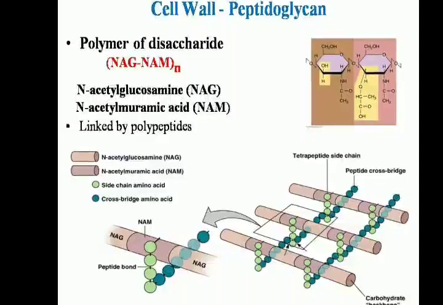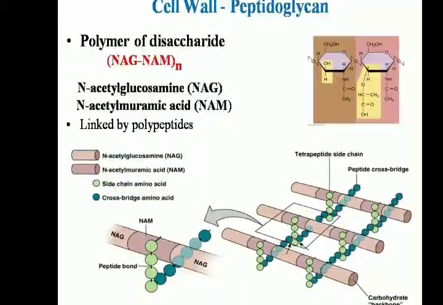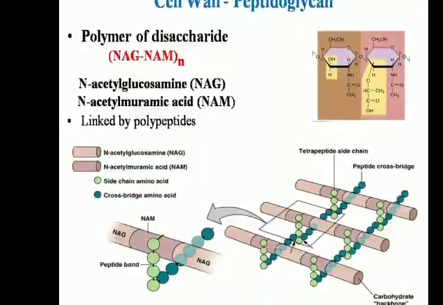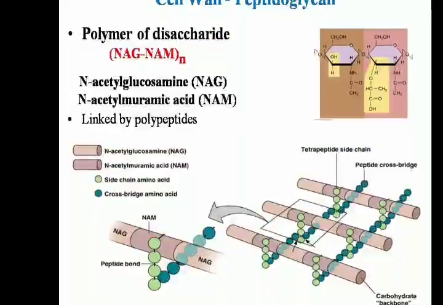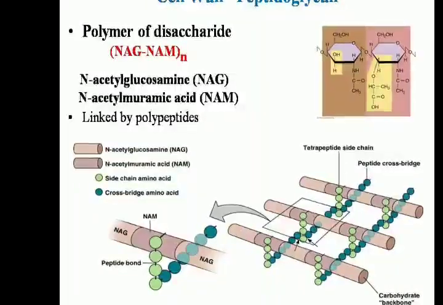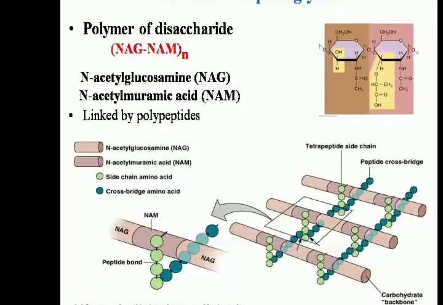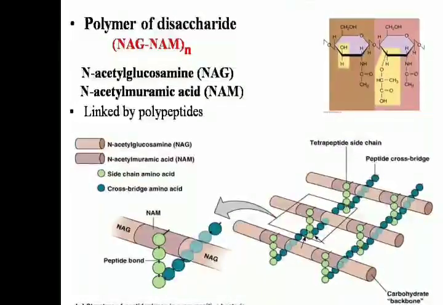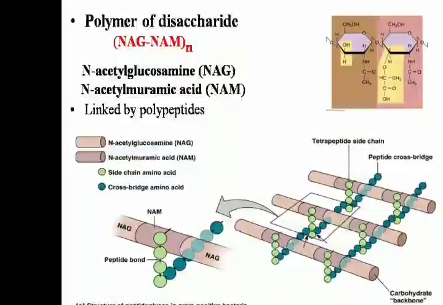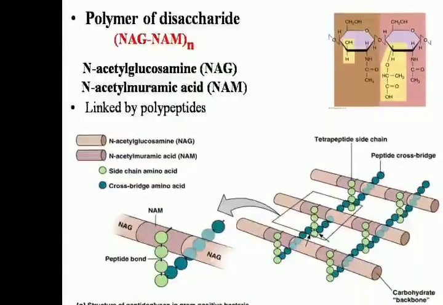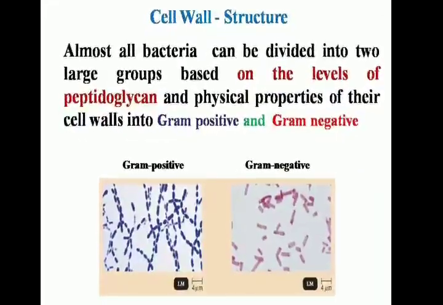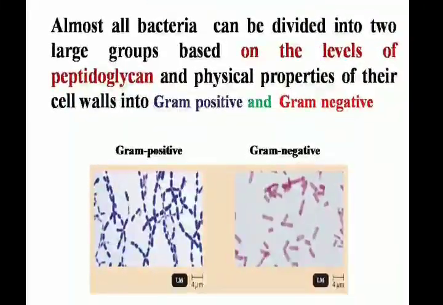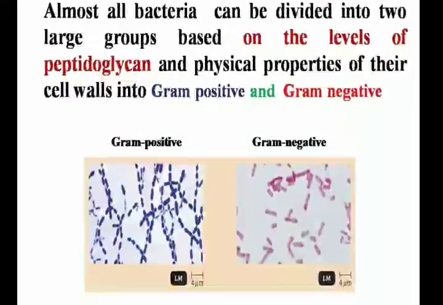Peptidoglycan is a very rigid molecule, a polymer of disaccharides linked by the polypeptide chain. The bacterial cell wall is divided into two large groups on the basis of the layers of peptidoglycan present in the bacterial cell wall. This is a very important physical property of the cell wall: how many layers of peptidoglycan are present. On this basis, the bacterial cell wall is divided into two types, gram positive cell wall and gram negative cell wall. How are the gram positive and gram negative cell walls distinguished?